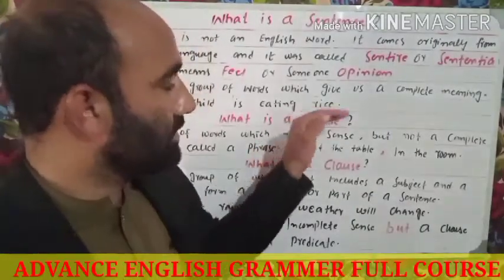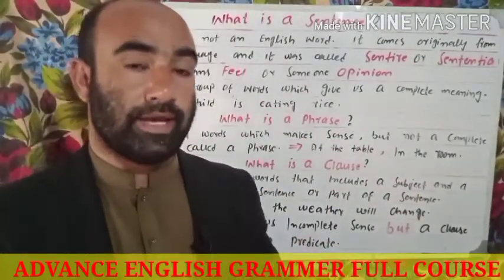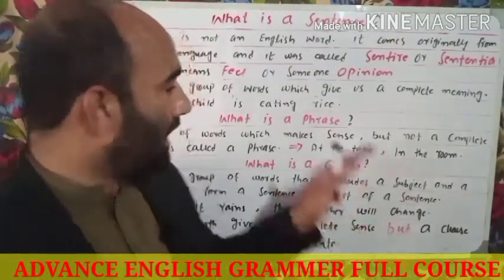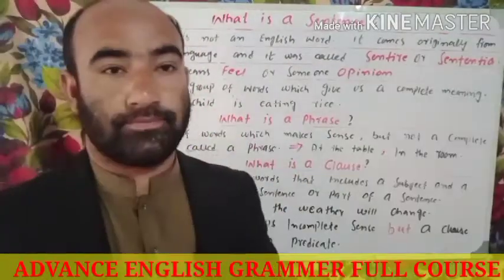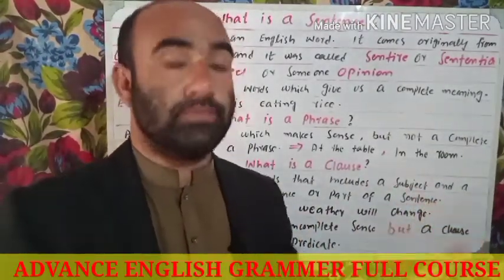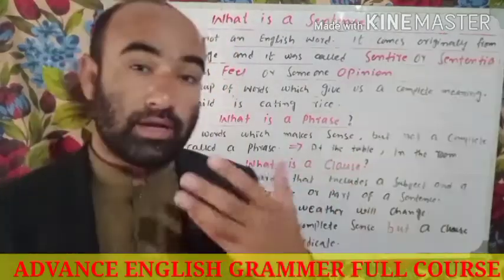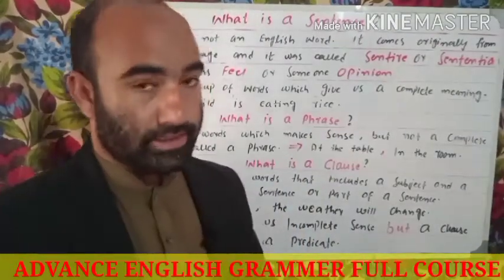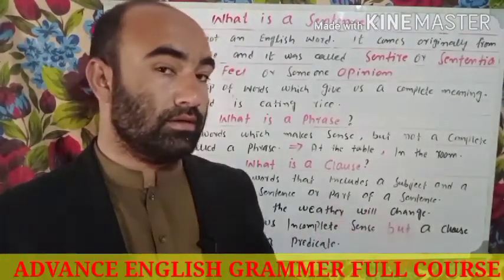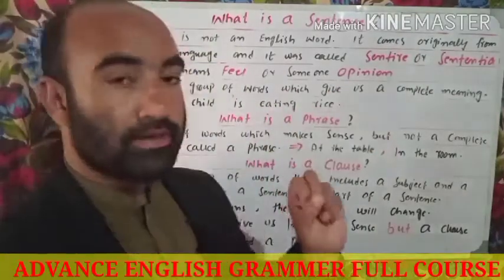Now we are coming to the second part of the sentence, the predicate. A predicate tells something about the subject, and a predicate has a verb and an object. A verb shows an activity, an action, and an object receives the action of someone. The receiver of an action is called the object. So now this topic is cleared.